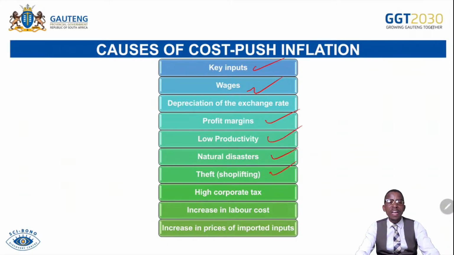Shoplifting or theft. If ever there's shoplifting or looting or theft in the market, producers are not always willing to accept the loss. What do they do? To recover the cost, they always increase the price to the consumer. Remember, after the looting that happened some years ago, what did the producers do? When they came back into the market, they increased prices.